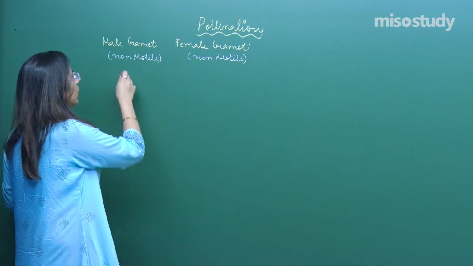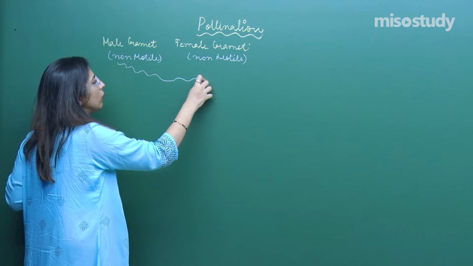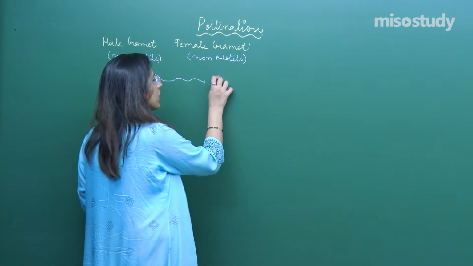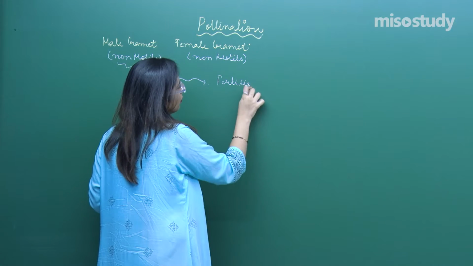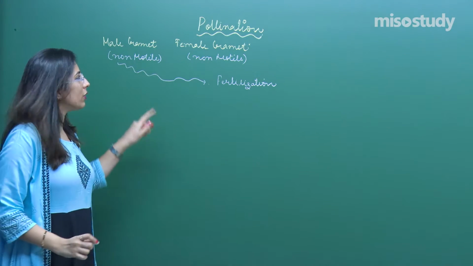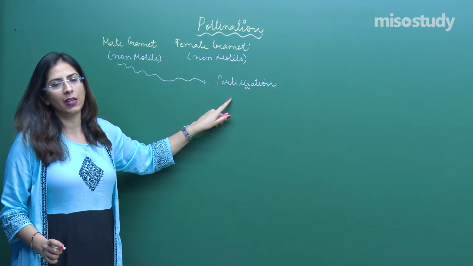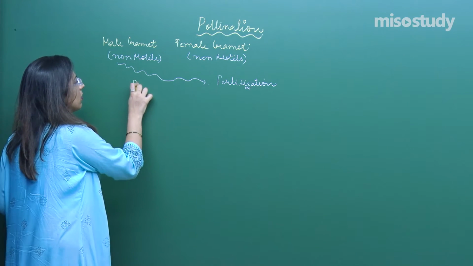And what we want is the transport of the male gamete towards the female gamete. This will ensure the process of fertilization. So this particular phenomenon in which the male gamete reaches the female gamete is termed pollination.